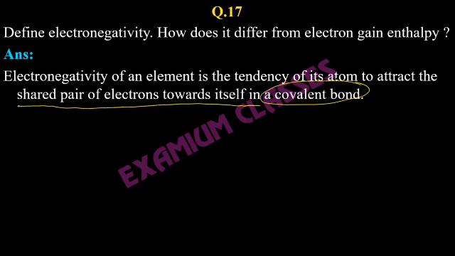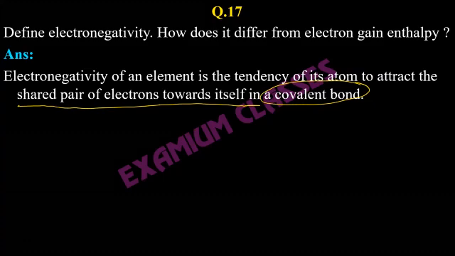So remember, it is a covalent bond phenomenon, as I said, and electron gain enthalpy is an ionic bond phenomenon, because gaining an electron or losing an electron is actually production of ions, cation or anion.